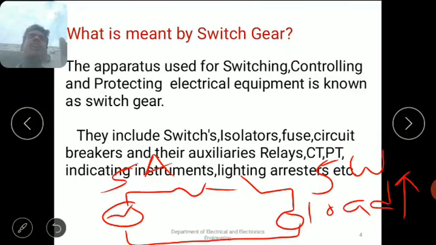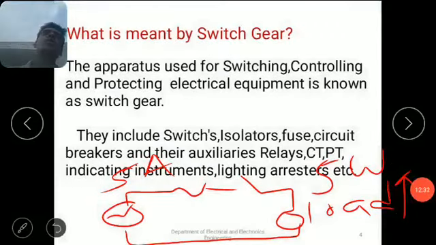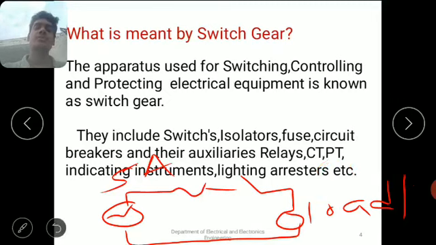And next, coming to the circuit breaker. What is the main difference between fuse and circuit breaker? Fuse is used for low voltage applications, and circuit breaker is used for high voltage applications. Once a fuse is blown out, it is not used for the next operations.